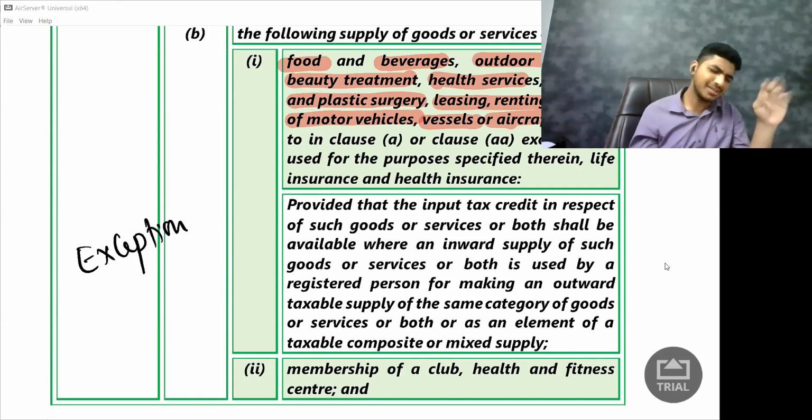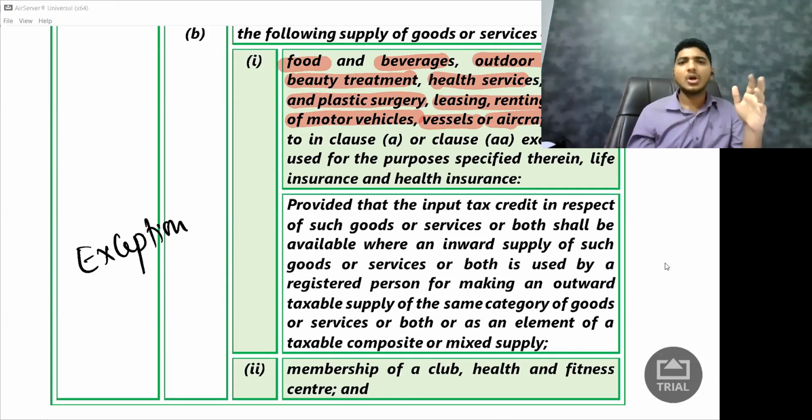Exception is pretty simple. They're saying, look, provided that ITC in respect of such goods or service or both shall be available, where an inward supply of such goods or service or both is used by the registered person for making an outward taxable supply of same category of goods or service or both, or as an element of taxable composite supply. What are they saying? Simple.